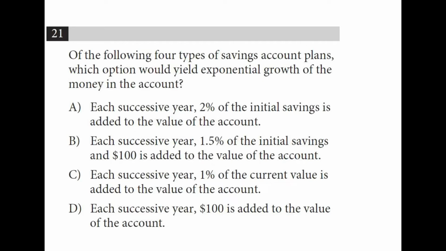Of the following 4 types of savings account plans, which would yield exponential growth? So if we're taking a percentage of the initial savings, that's going to be constant growth. Constant rate of change, the same amount we increase by every year. But if we take a percentage of the current value, that's exponential growth. And this one is just constant rate of change.